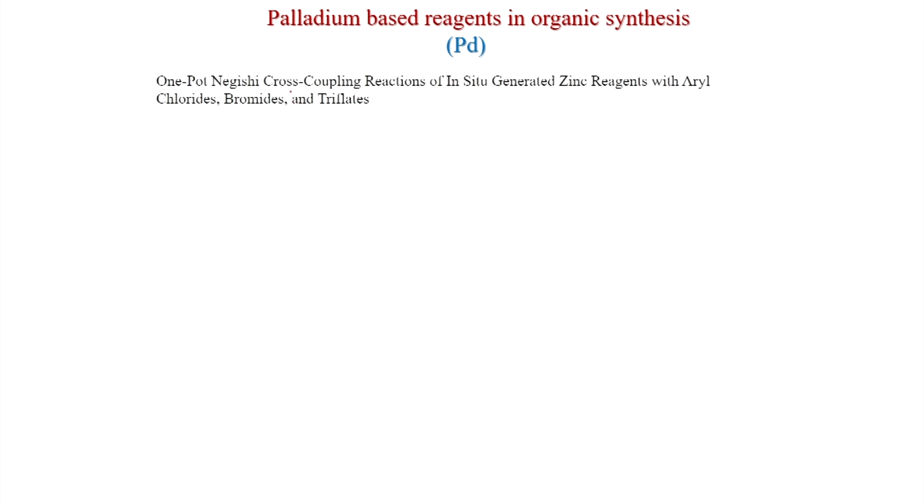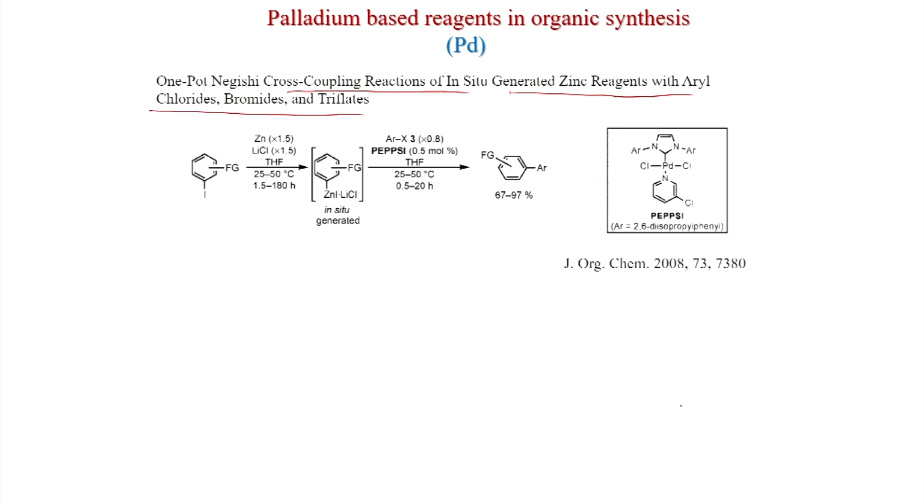Next, Negishi cross coupling reactions of in situ generated zinc reagents with aryl chlorides, bromides and triflates we will see now. So, this is the in situ generation with zinc, lithium chloride, THF, you get this zinc complex, and now react with aryl halide, PEPPSI. PEPPSI is an N-heterocyclic carbene palladium complex, that is the catalyst now. In THF solvent at 25 to 50 degree centigrade, you get this cross coupled product in 67 to 97% yield, and this was reported in JOC 2008.